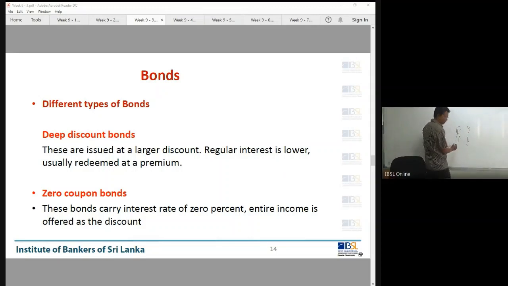Now say yield is 10%. Price is 95. Example, right? When the yield has come down to 8, price should be more than 95. This comes down, this goes up.